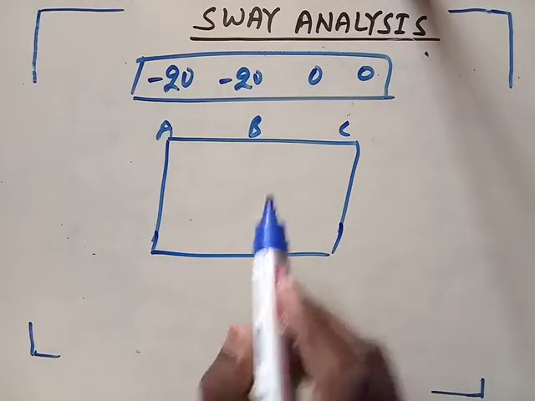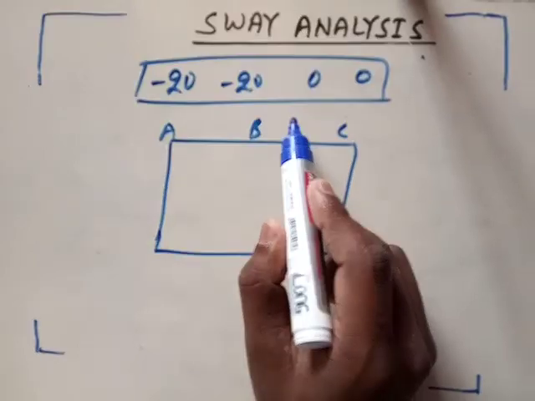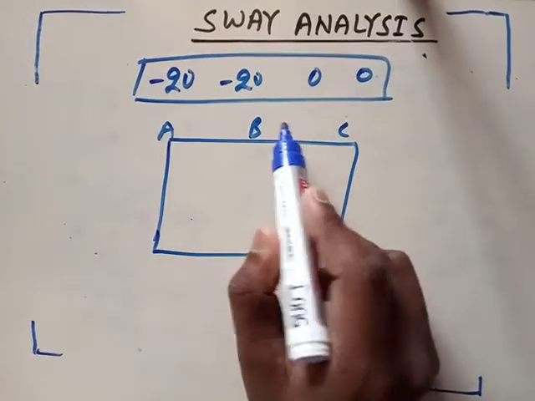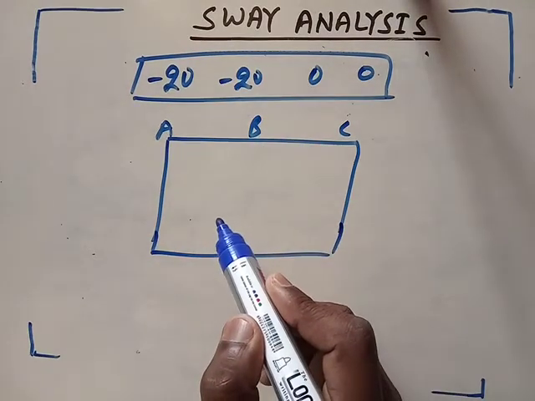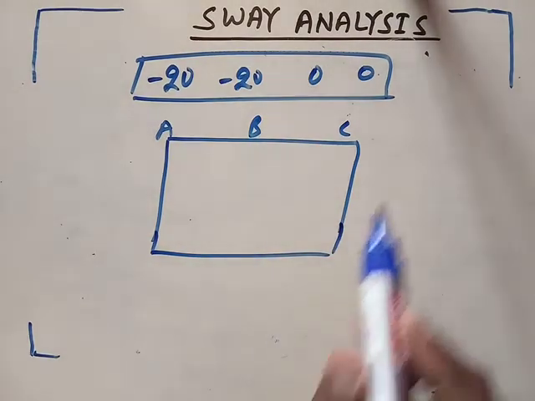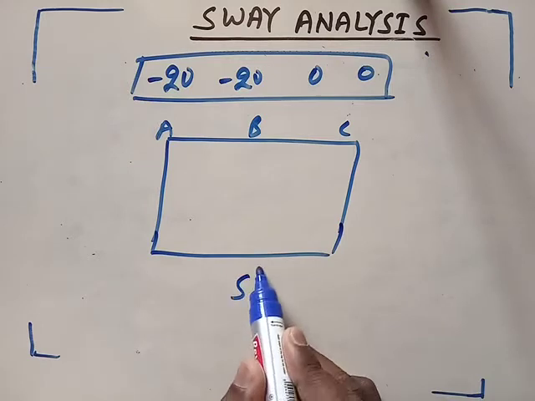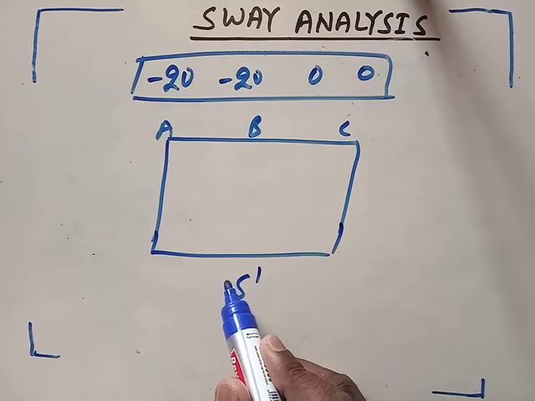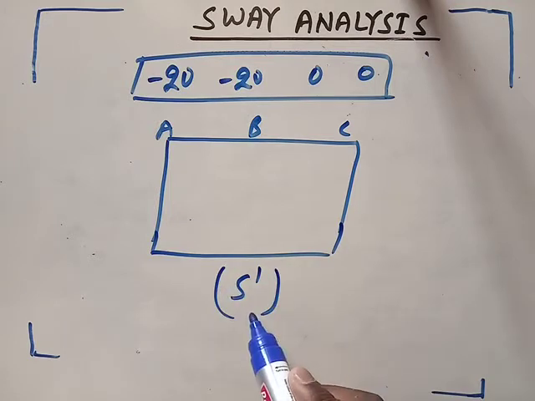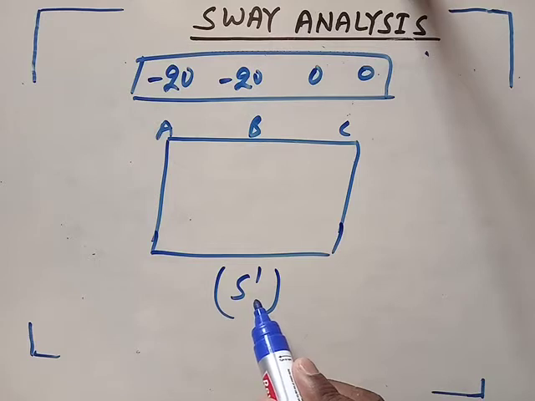But remember, these moments are not true moments, because we have taken the ratio. So after distributing, suppose these moments are due to the S dash force, the S dash sway force. And this S dash force we can find by making a free body diagram.